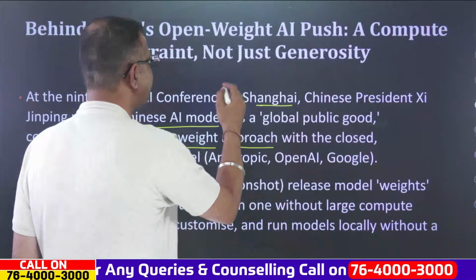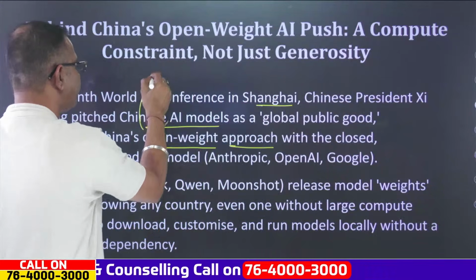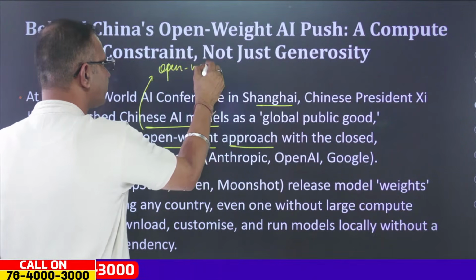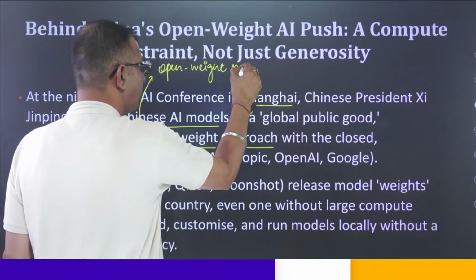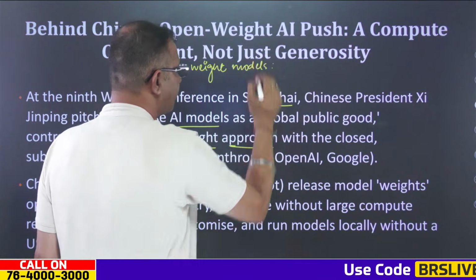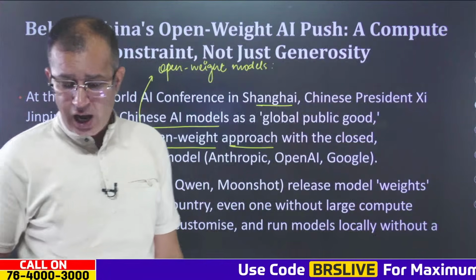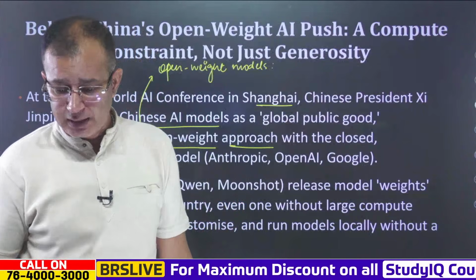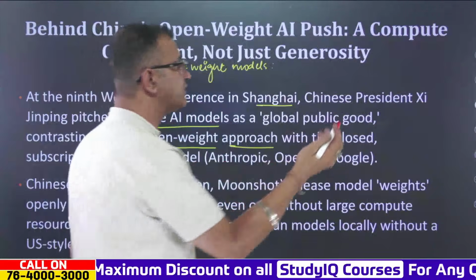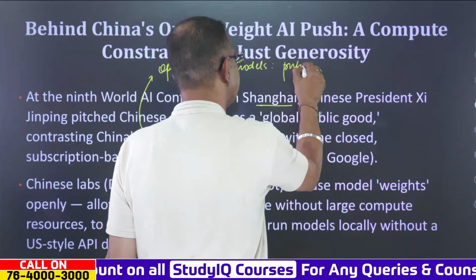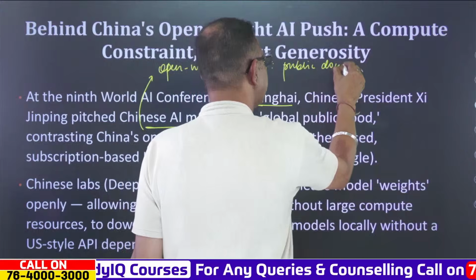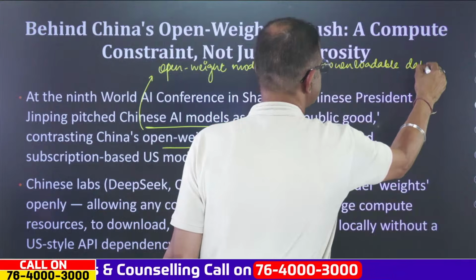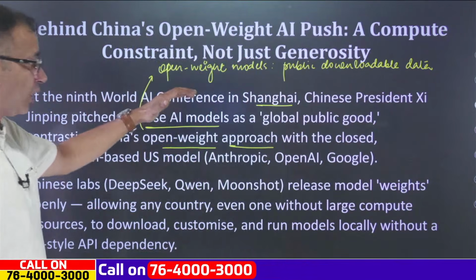So please remember, when it comes to open weight models, these are those models about which we have the complete data that is available publicly. Or you can say you can publicly download the parameters. So we have publicly available or publicly downloadable data and parameters, and they are the open weight models when it comes to AI.